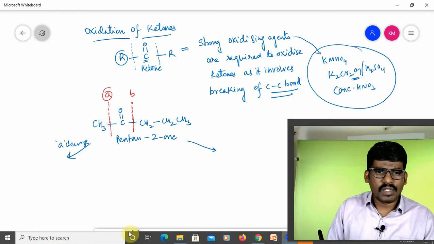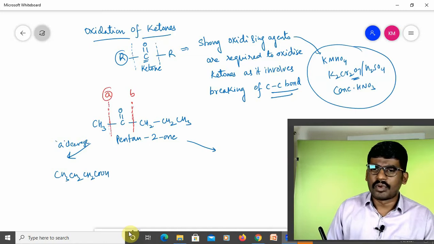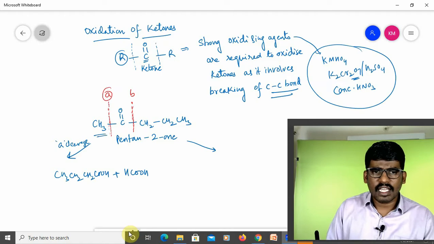In A cleavage, I will be getting CH3CH2CH2COOH, butyric acid, plus the other side, that will be formic acid, HCOOH. Of course, formic acid upon oxidation will give CO2 plus H2O.